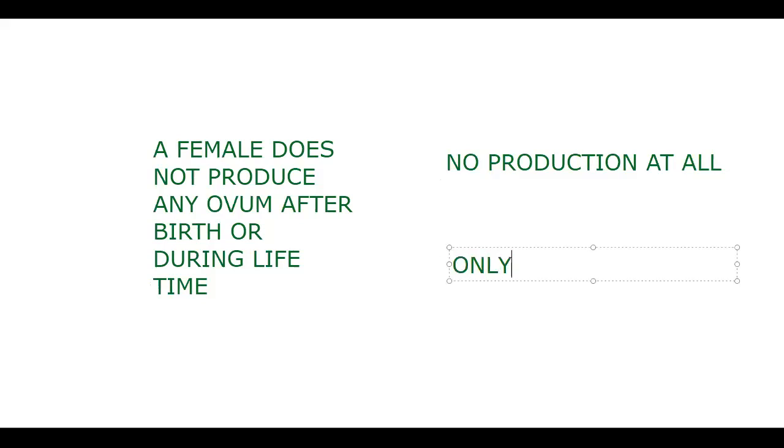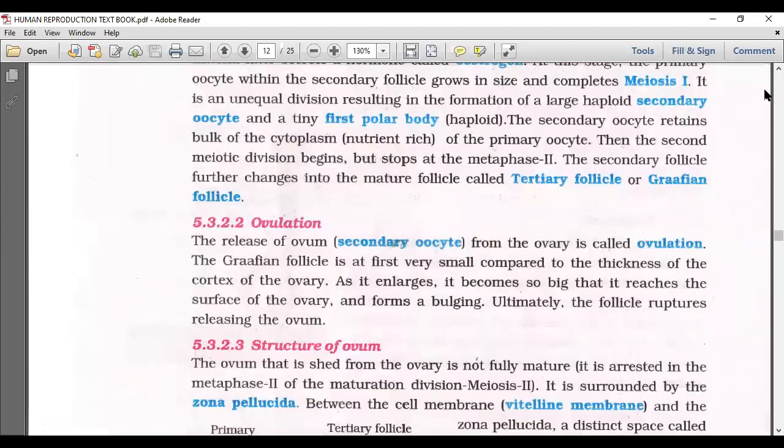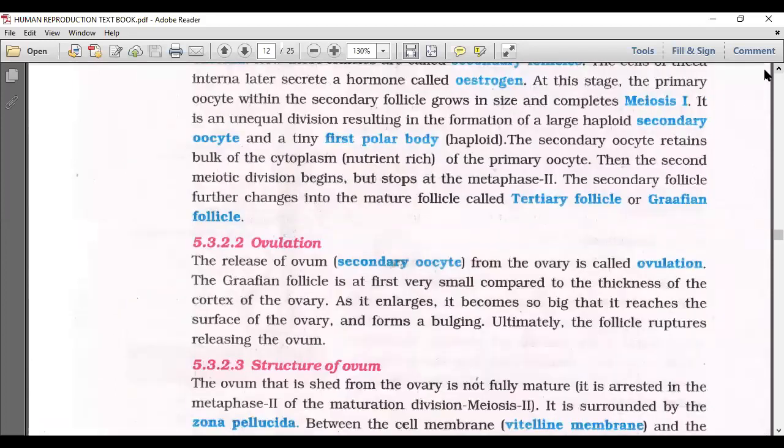That is very important. I am stressing here. This is a new concept. No production at all. So what is that? Only maturation. Whatever follicles are already present, that follicle will come for maturation. Primordial follicle forms the Graafian follicle. Maturation only is seen. Okay, so that concept will end, and now we'll move on. Let us check that particular issue.